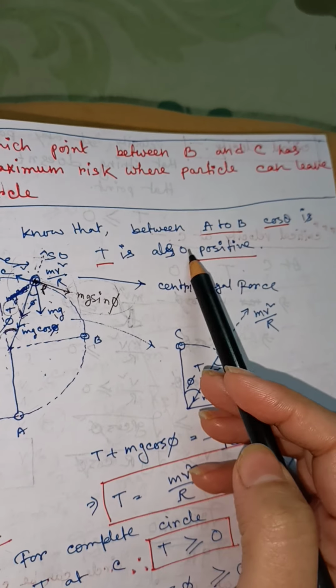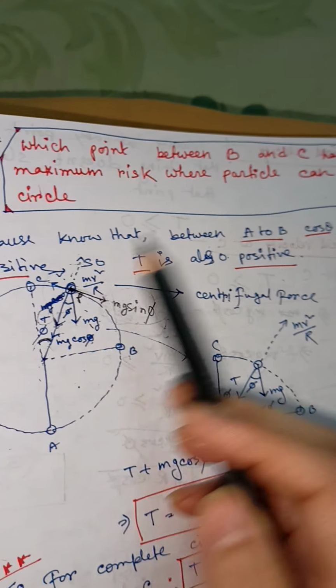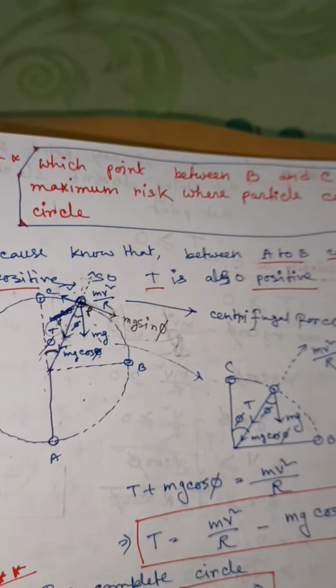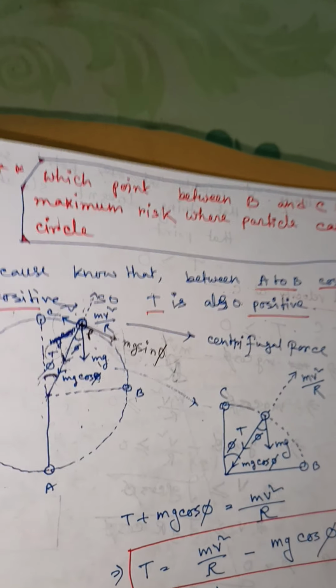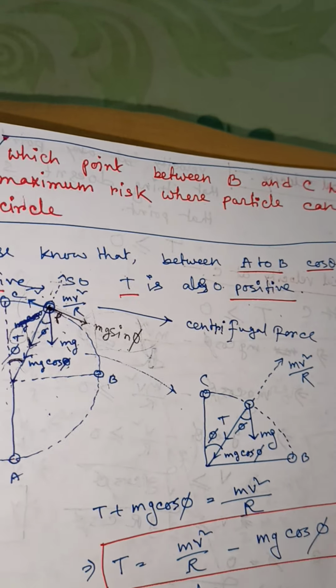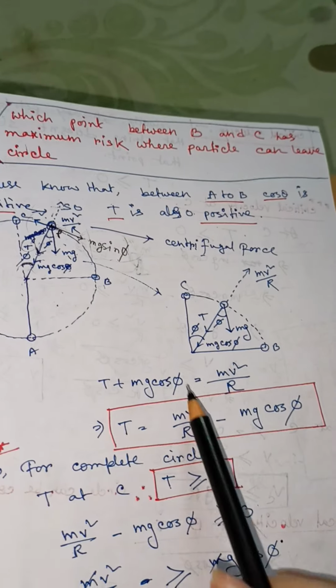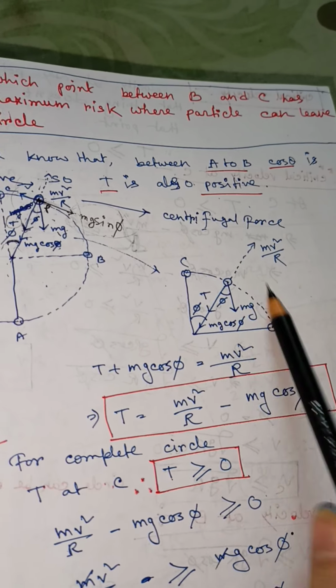Because we know that between A to B cos theta is always positive, so T is always positive between A to B. That means between A to B the string does not slack. Now here I am showing this again.